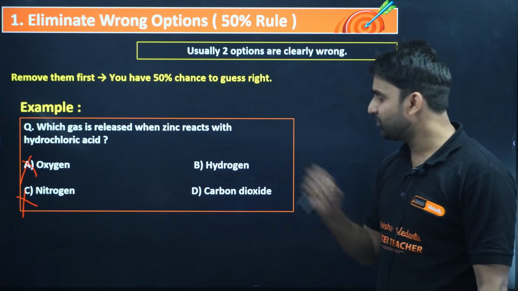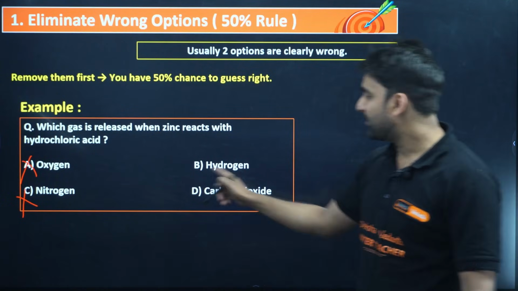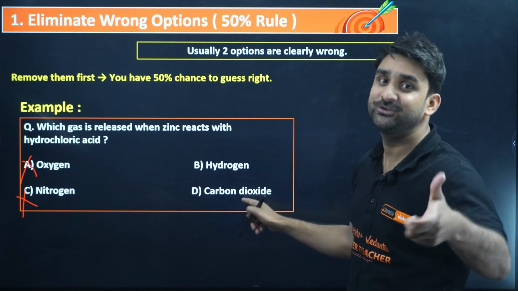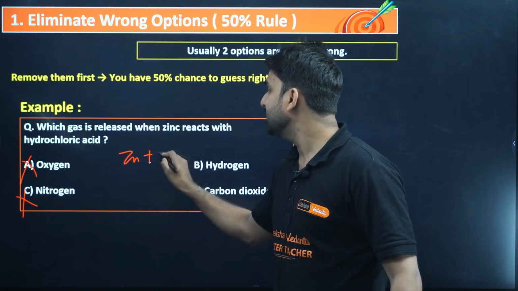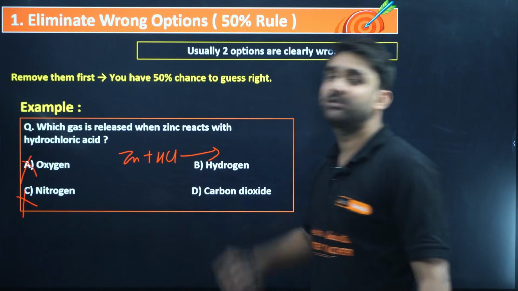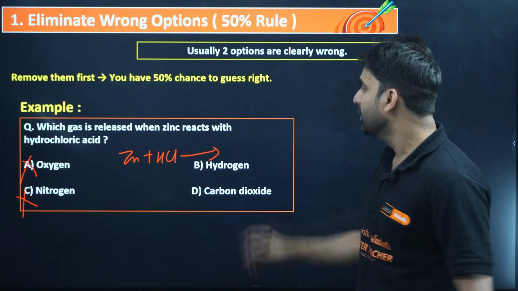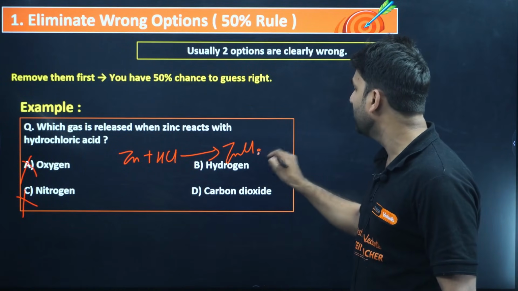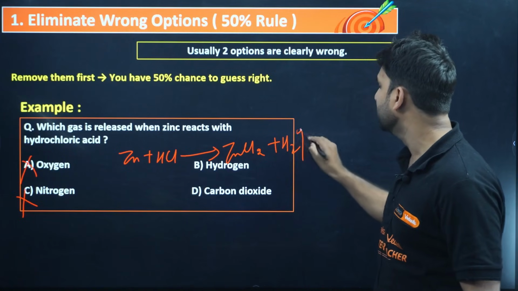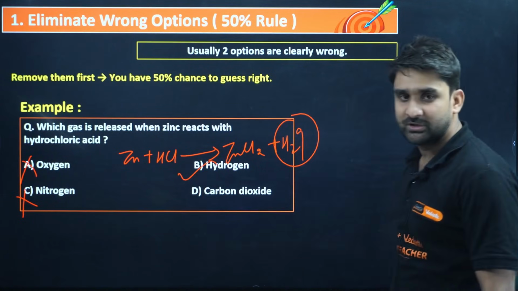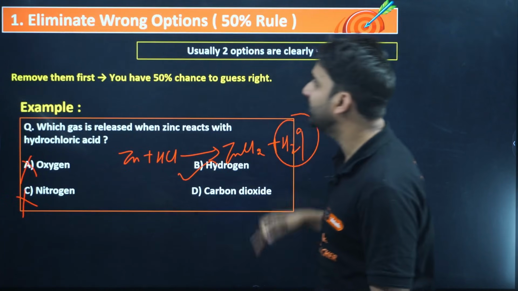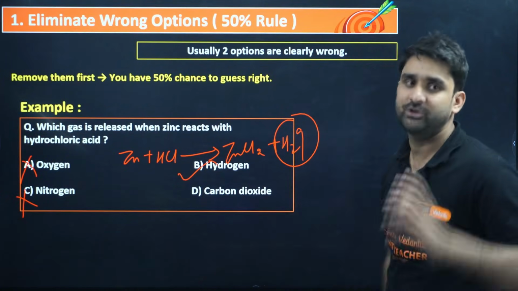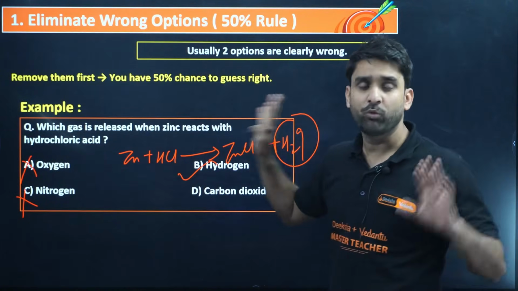So hydrogen or carbon dioxide. You all know carbon dioxide means O is also there, CO2. So it cannot be the correct answer, because zinc is reacting with HCl. When a metal reacts with hydrochloric acid or any acid, a salt forms, ZnCl2, and hydrogen gas is released. So the answer would be hydrogen. Are you getting my point? So by the eliminating method we can start our solution in MCQ type questions. Sometimes this method works very well.